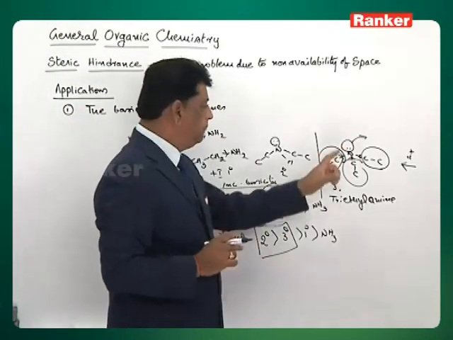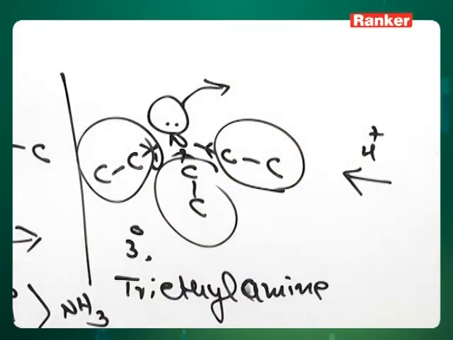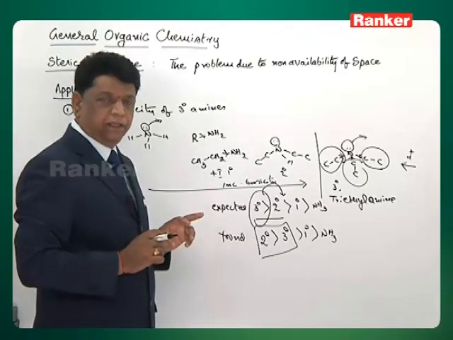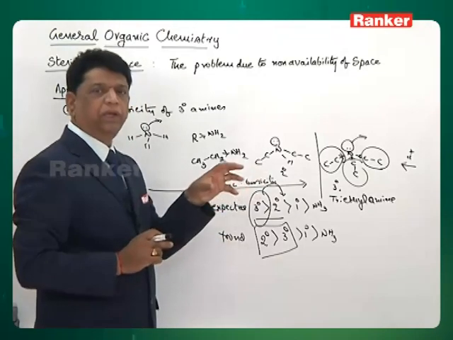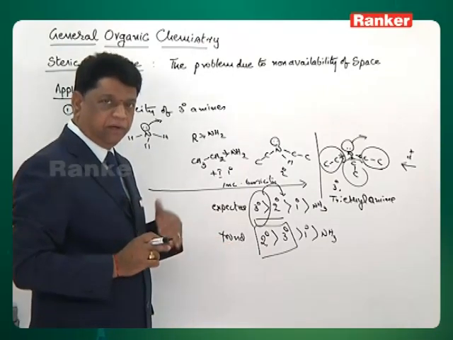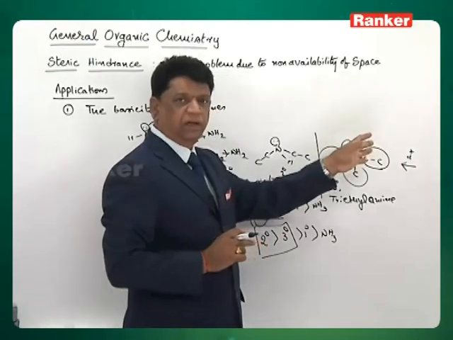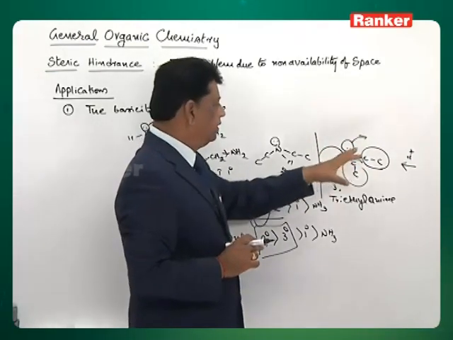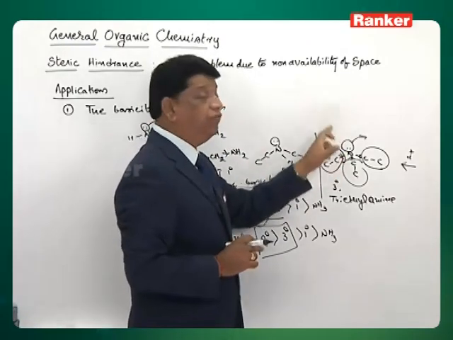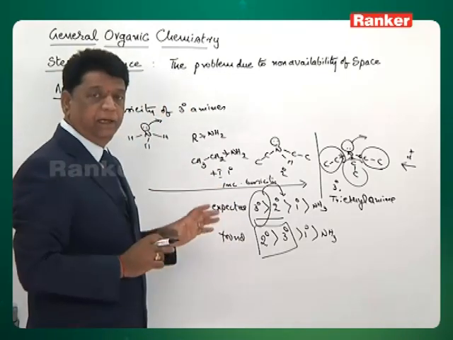Basicity is defined by how well the nitrogen donates a pair of electrons to the proton and makes a coordinate covalent bond. Unless the proton comes very close, the overlapping of the orbitals and bond formation will not take place. So the throwing of electrons is not the criterion here. The proton should come closer to the nitrogen and form a coordinate covalent bond. That is defined as basicity.